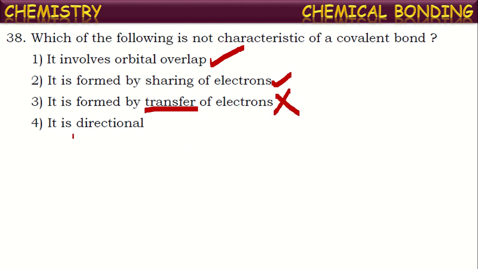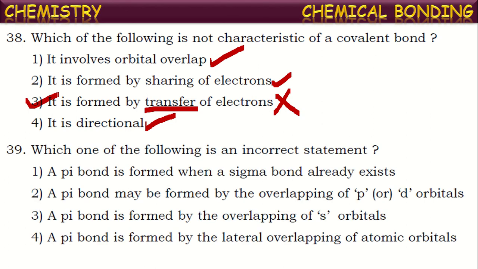It is incorrect. They are directional. Yes, it is also true because a covalent bond is fixed in between two atoms which are sharing a pair of electrons mutually. So there is a fixed direction property for these covalent bonds. Only incorrect statement is this. It is not formed by the transfer of electrons. Covalent bond is formed by the sharing of electron pair between the atoms. Right? Next one.